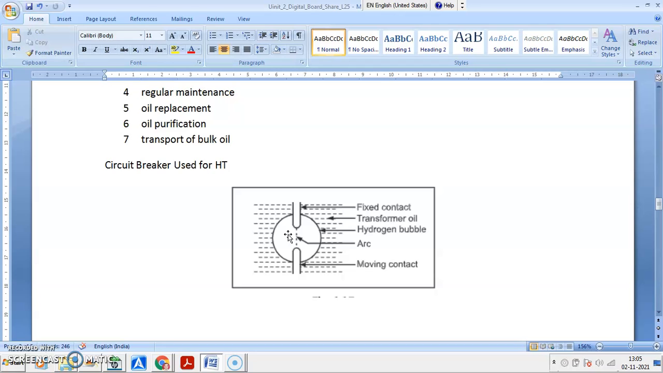So because of this, arc gets cooled, arc gets deionized, arc gets swept away, and finally arc gets quenched, and opening operation of circuit breaker will take place. This simple thing happens inside the circuit breaker. Any doubt?